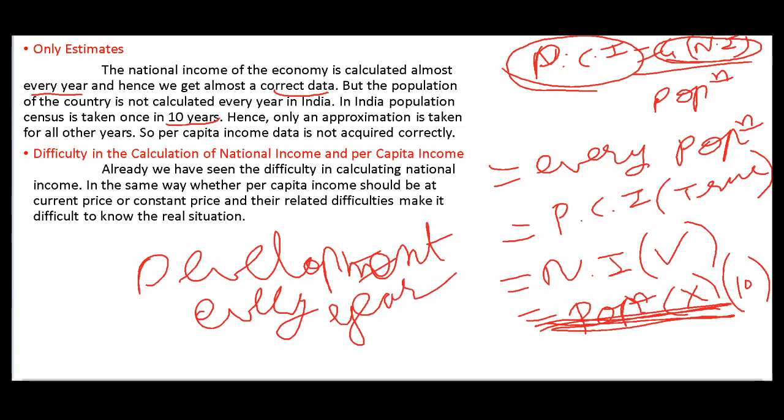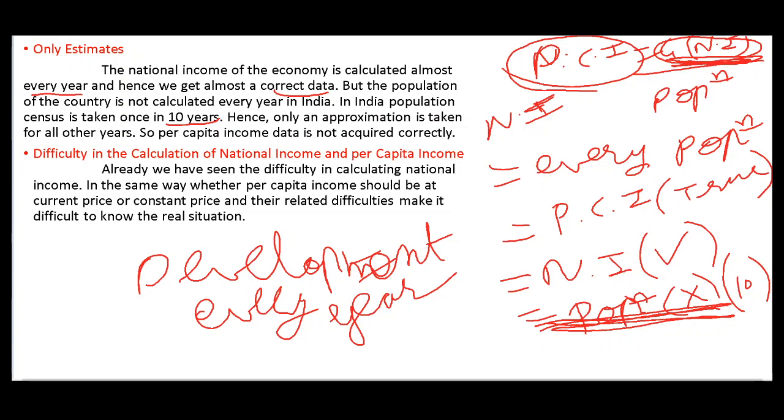Difficulty in calculation of national income and per capita income. In national income there was a limitation, that first limitation was that it is difficult to calculate. The same way, the per capita income formula is gross national income upon population of a particular country. If in national income there is trouble in calculation, then obviously in per capita income calculation also we will face trouble. Here already we have seen the difficulty in calculating national income. We have seen it in the first indicator.